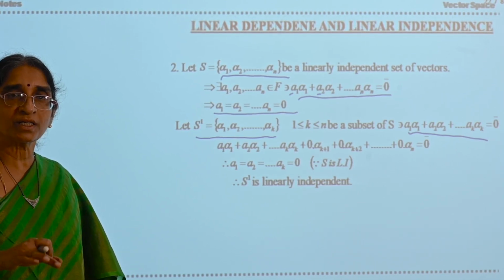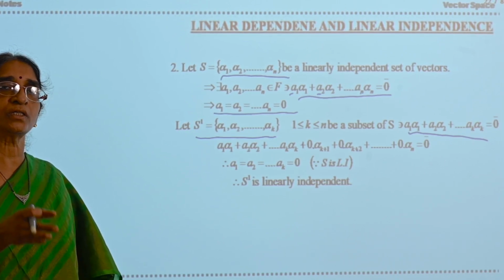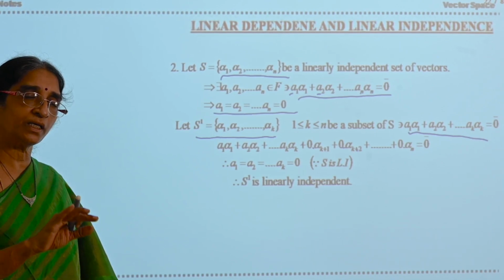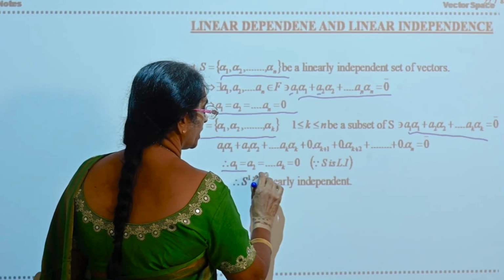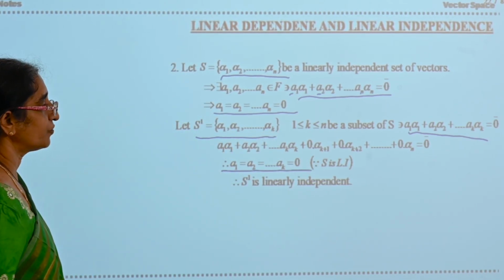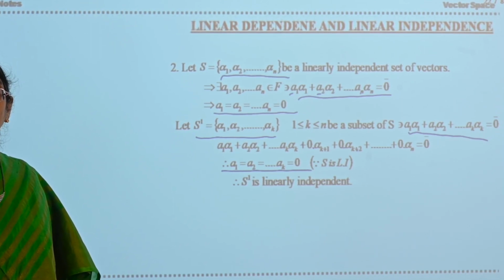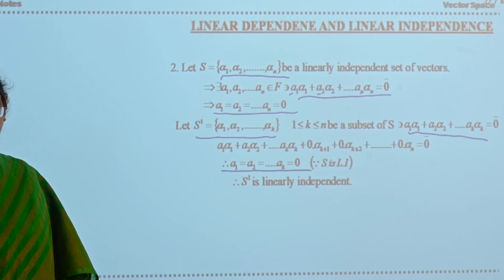They are the elements of a linearly independent set. Therefore, their linear combination is equal to 0 implies all the constants existing in that linear combination will be zeros. Therefore, a1, a2, ak are zeros. Therefore, S' is linearly independent. That is, any subset of a linearly independent set is linearly independent.